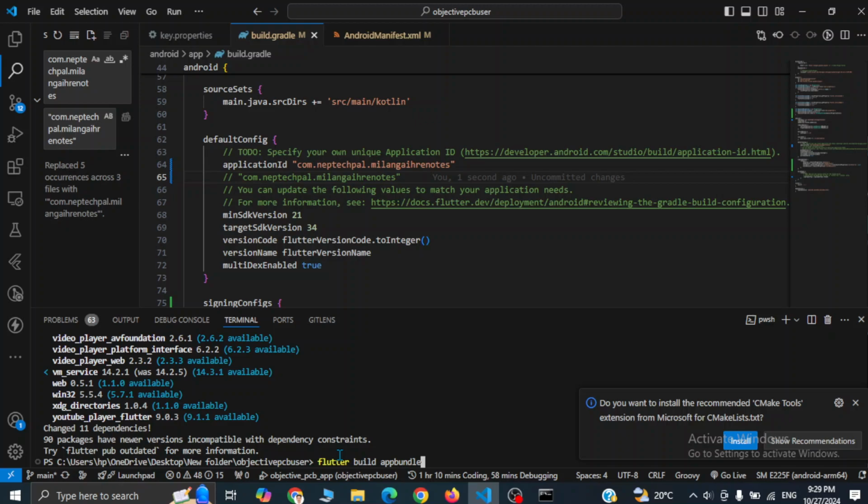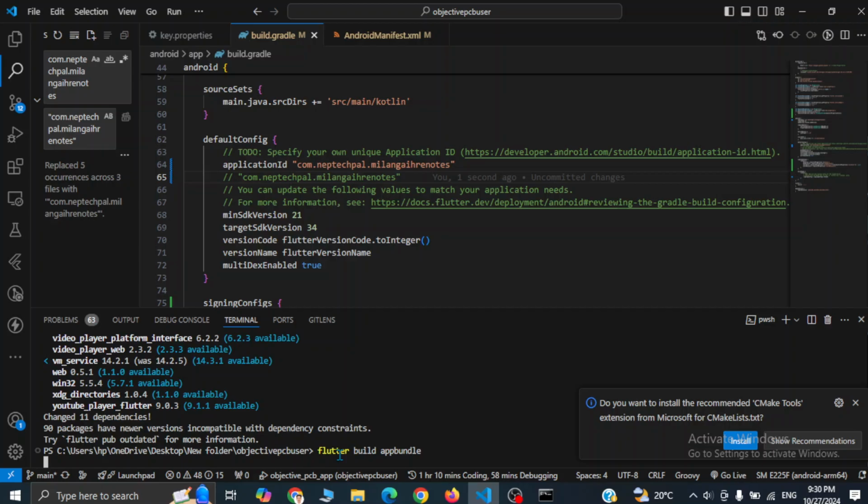And if you have any errors in setup, then you can see them while running this command. Okay, and you can troubleshoot that error on the basis of the message received here. It will take a few minutes to complete the build according to the speed of your computer.